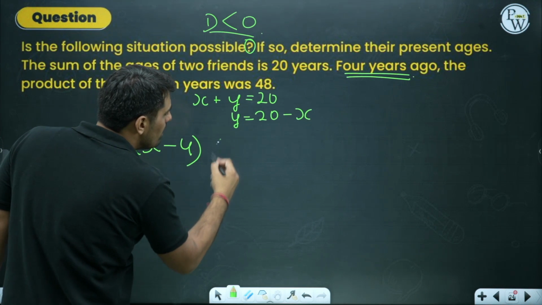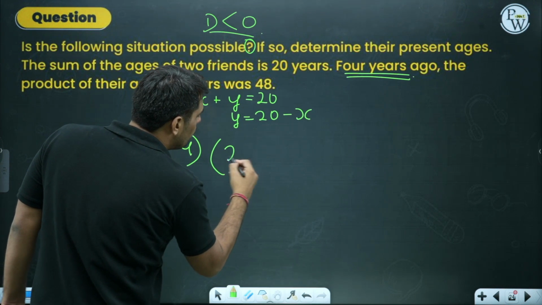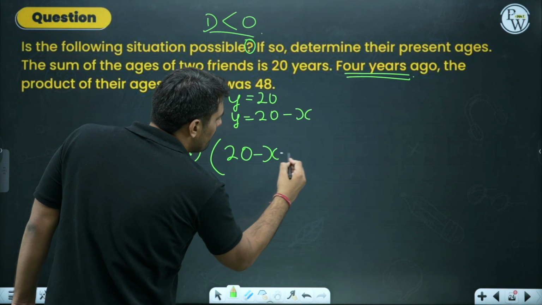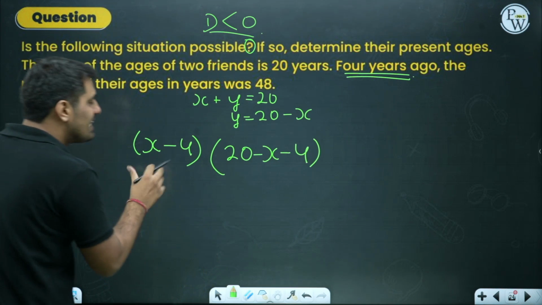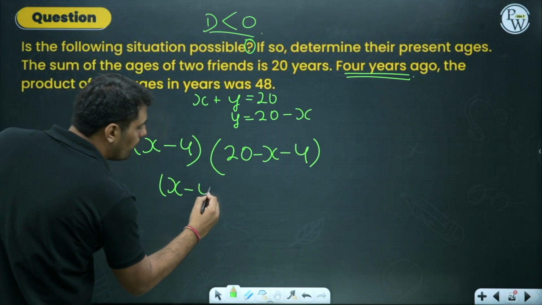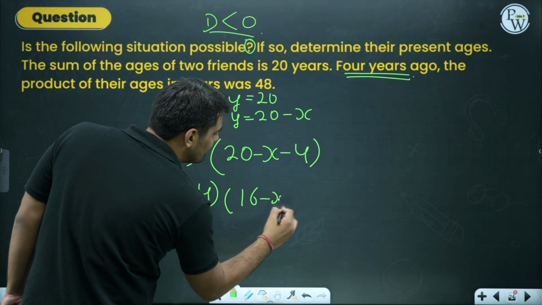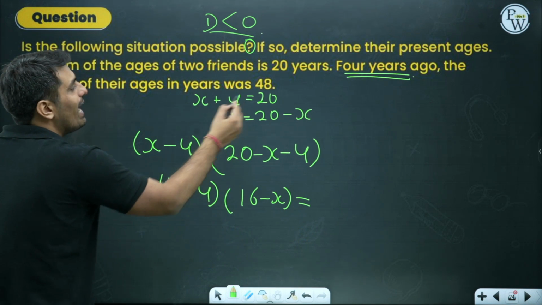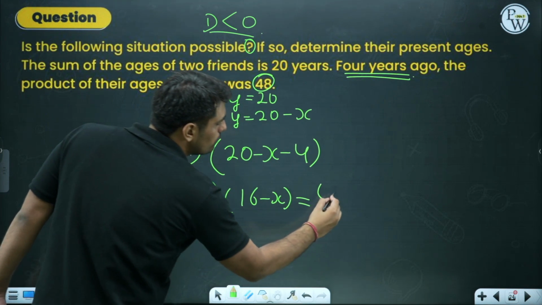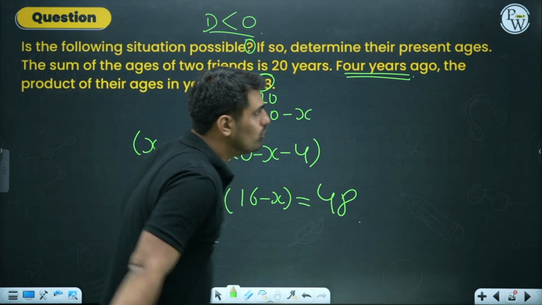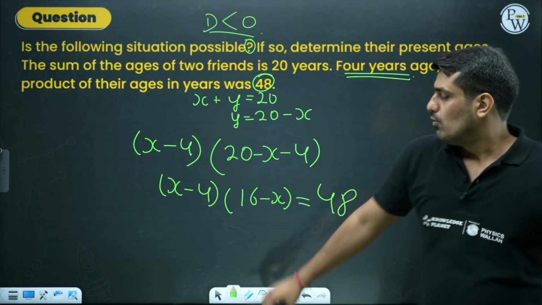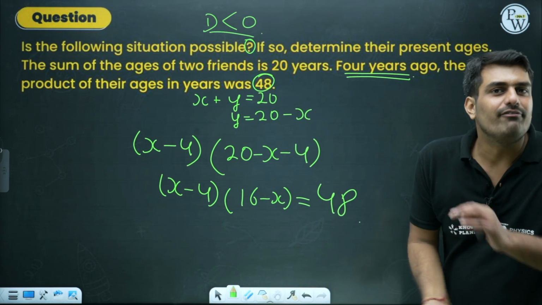4 years ago, what would the age be? The age would be 20 minus x minus 4, right? So this can be reduced to (x minus 4) into (20 minus 4, which is 16, minus x) equals 48, since the product is given to you as 48.